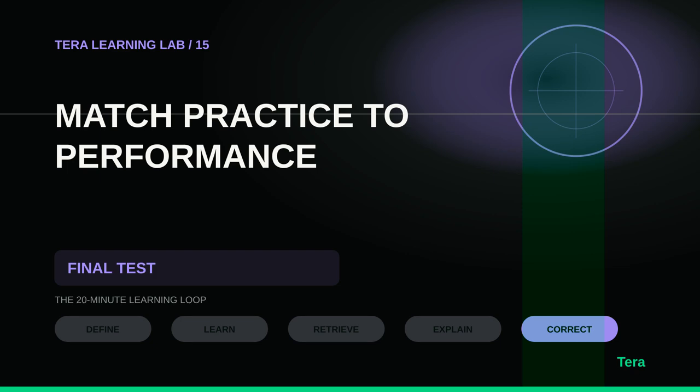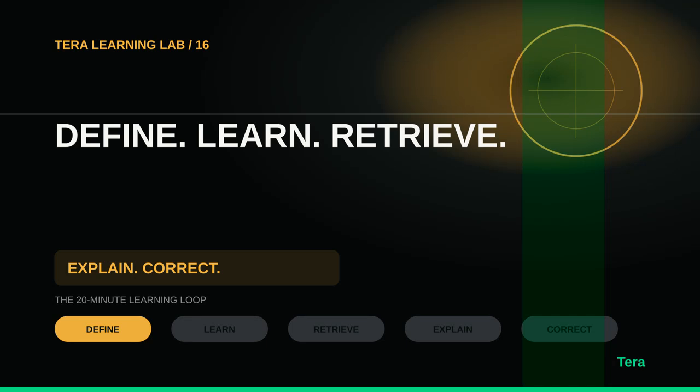Now look at the baseline sentence you wrote near the beginning. Compare it with what you can explain now. The payoff is not that you watched a video about learning. It is that you created evidence of learning, a clearer model, identified errors, a corrected explanation, and a review schedule. One open loop remains. Can this method work beyond our sample topic?